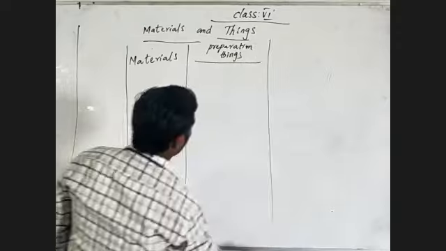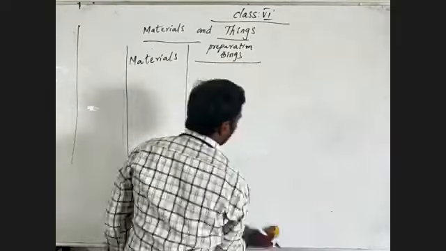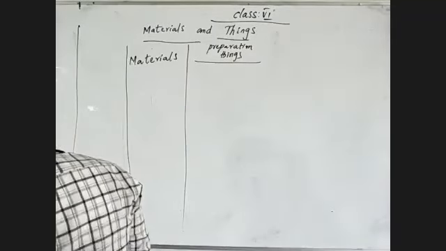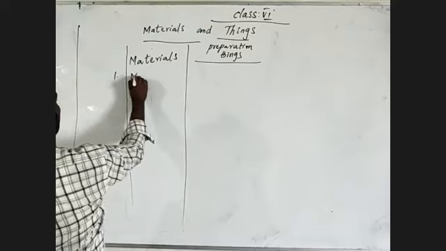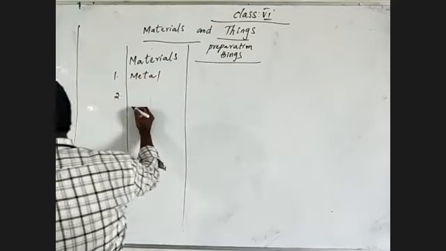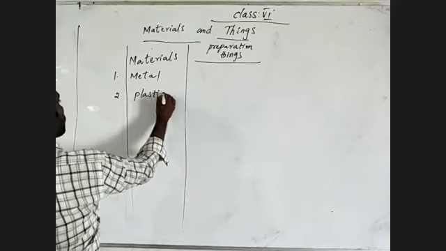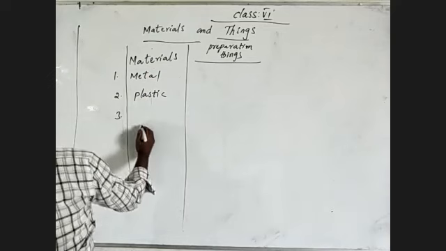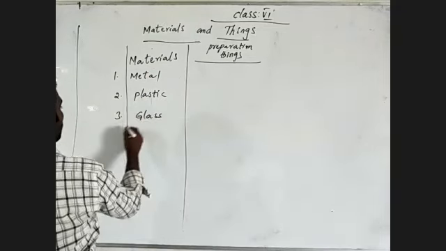Okay, things we have to write. Let's write those things, which means materials. First I'm going to write metal. Metal is a material. And second thing I'm writing is plastic. And third one, glass. I am giving you the material names.